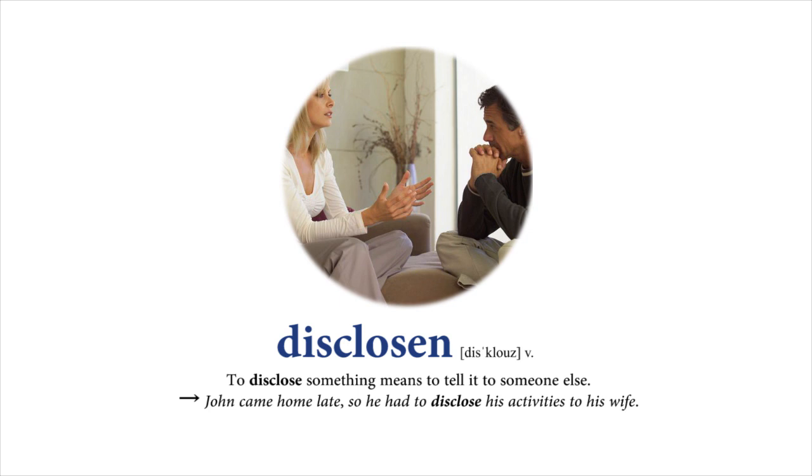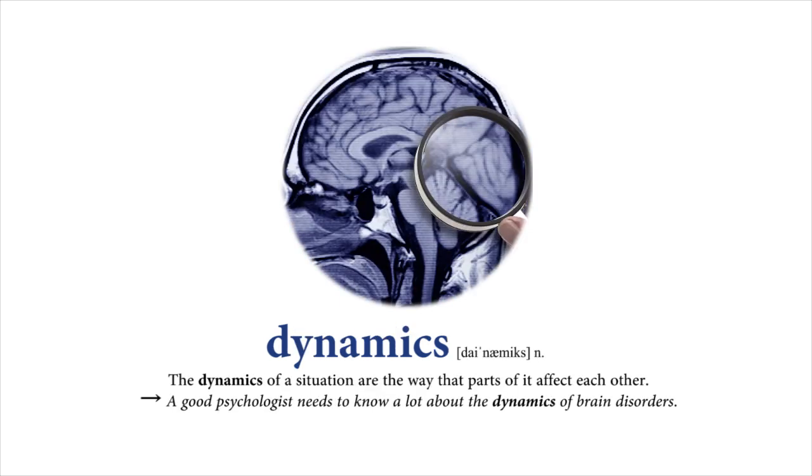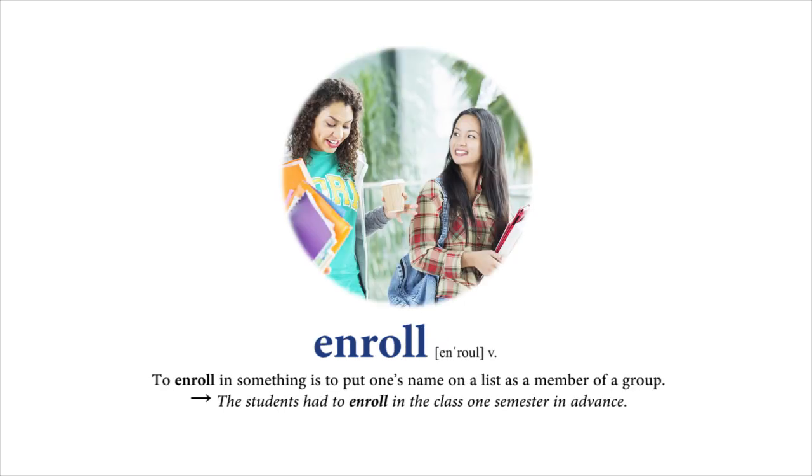Disclose. To disclose something means to tell it to someone else. John came home late, so he had to disclose his activities to his wife. Dynamics. The dynamics of a situation are the way that parts of it affect each other. A good psychologist needs to know a lot about the dynamics of brain disorders. Enroll. To enroll in something is to put one's name on a list as a member of a group. The students had to enroll in the class one semester in advance.